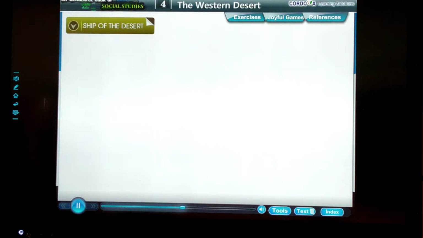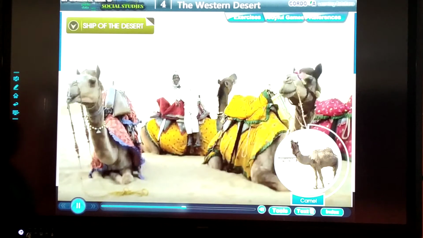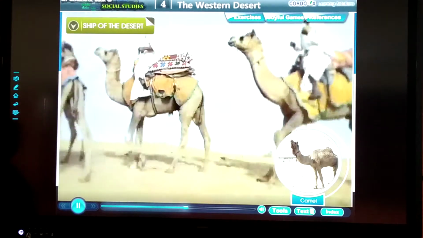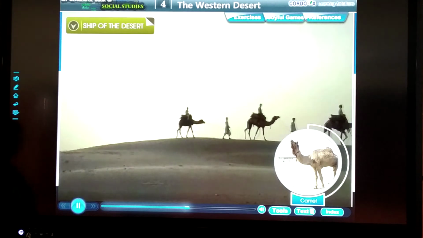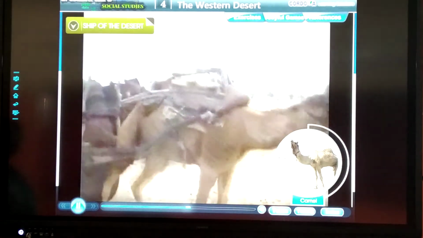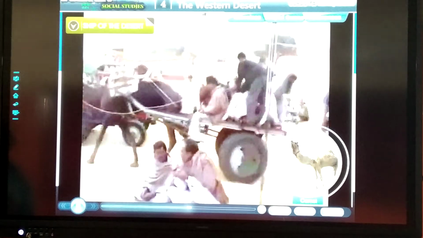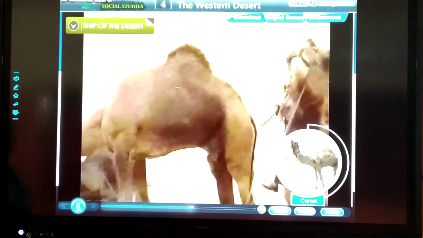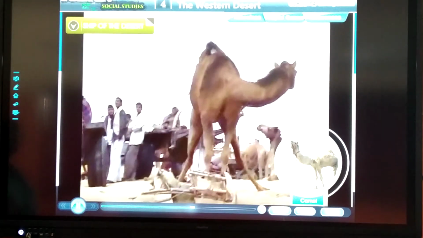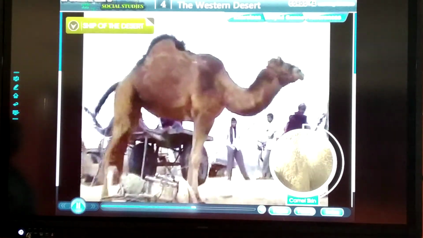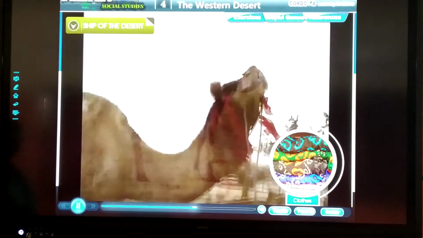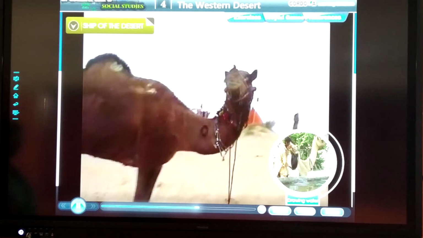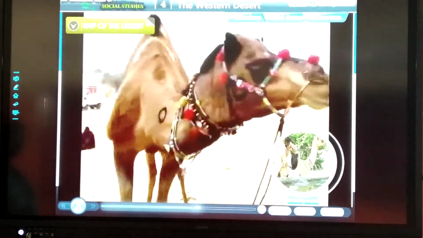Ship of the desert. The camel is known as the ship of the desert. It is the most efficient mode of transportation in the desert. The camels have padded feet and can walk as well as run on loose sand. They can stay without water and food for a long time. Dust storms do not affect their vision. Camel skin is used to make tents and its hair is used to make clothes. Camels are used for ploughing fields as well as for drawing water from wells.